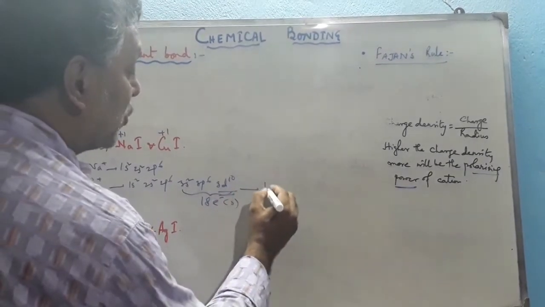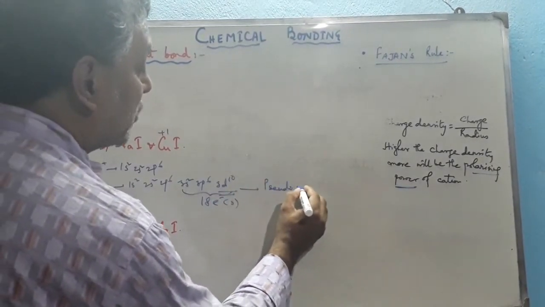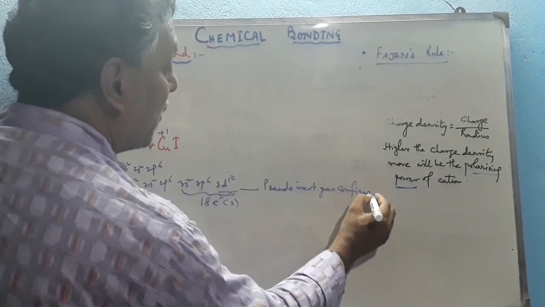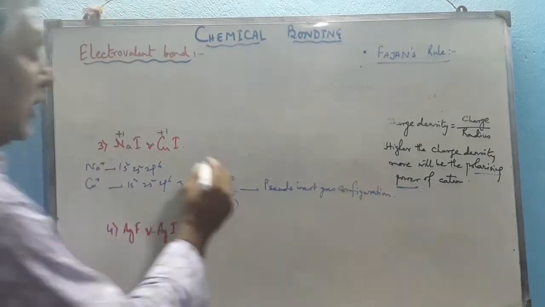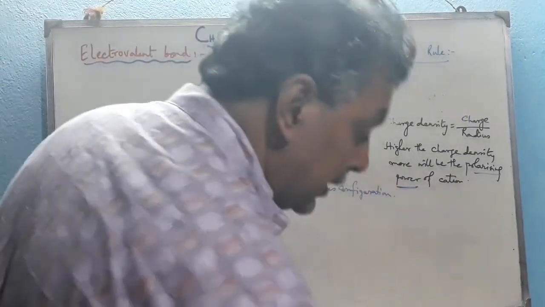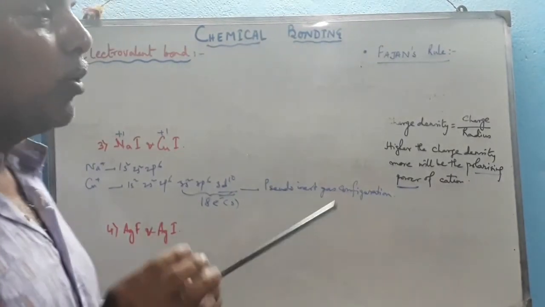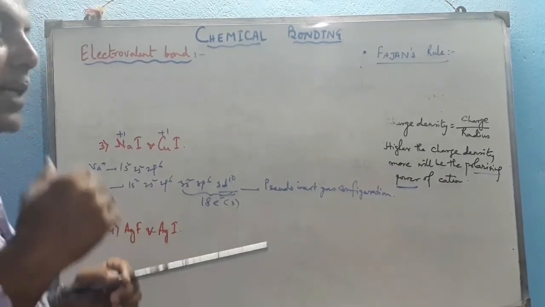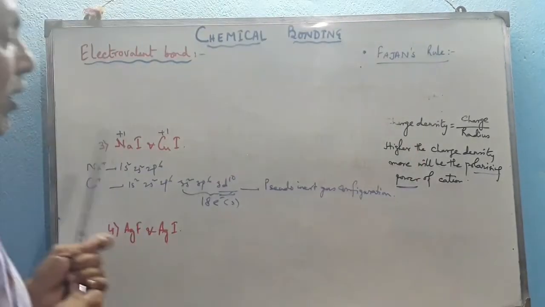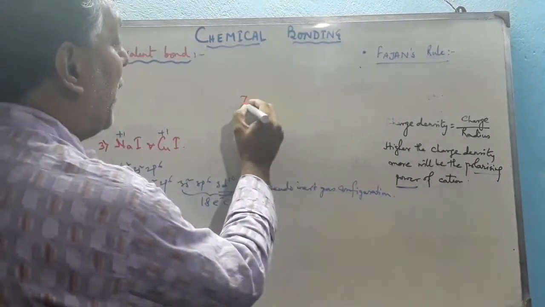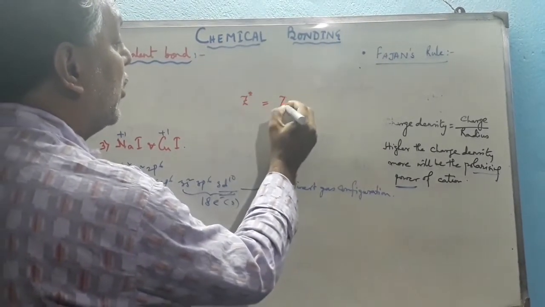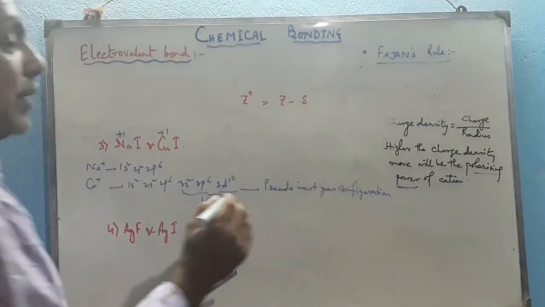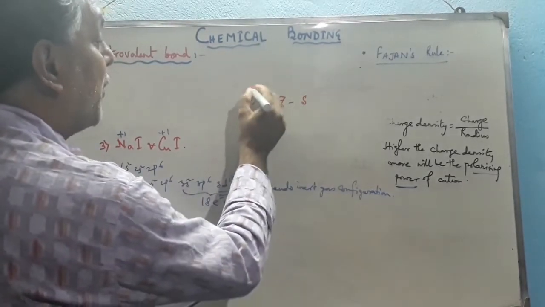And such configuration is called the pseudo inert gas configuration. Due to the presence of such a D10 configuration, we know that the D subshell has a poor screening effect, so its penetrating power is very low. We know that the screening constant for the D and F subshells is very low. Therefore the effective nuclear charge, denoted by Z star, is equal to Z minus S, where Z is the atomic number and S is the screening constant. For the D subshell, S is very low, therefore Z star becomes very high